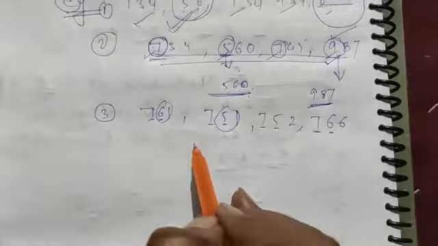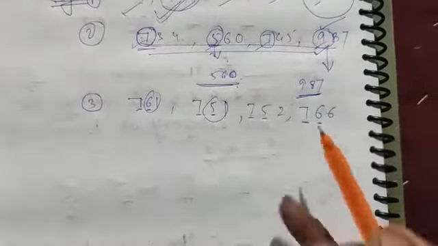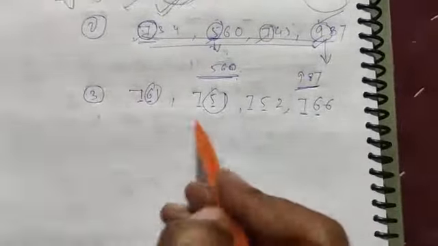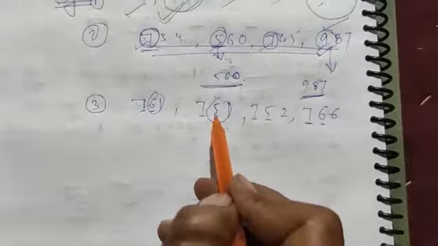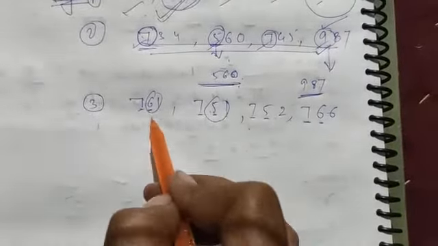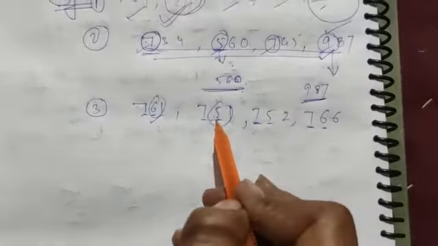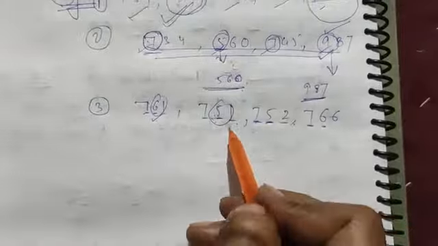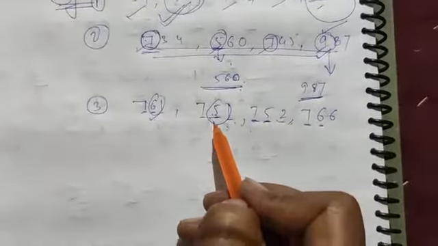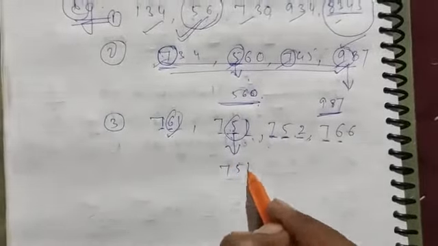So it is quite difficult to identify which one is smallest or greatest. Now we go to the third digit. Because 6 is greater than 5, first we find the smallest number. Here is 5, here is 5, here is 1, here is 2. So 1 is smaller than 2. So the smallest number is 751.